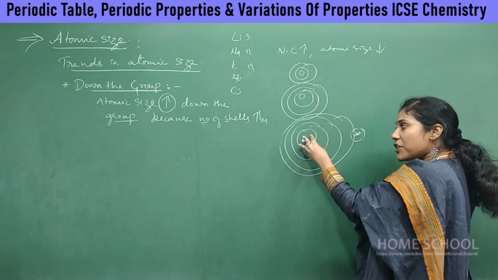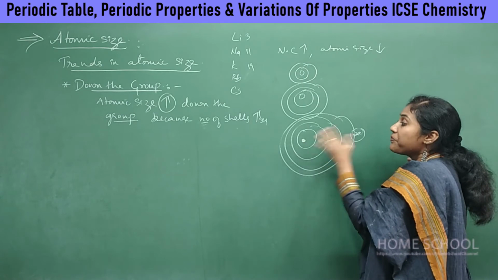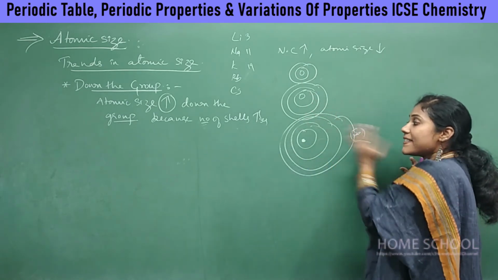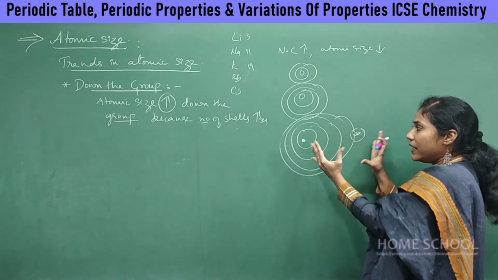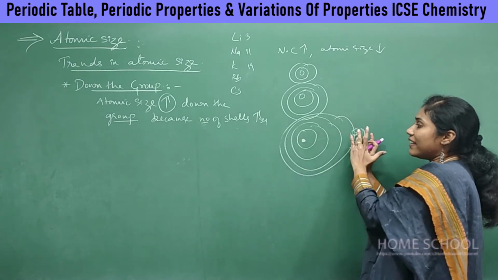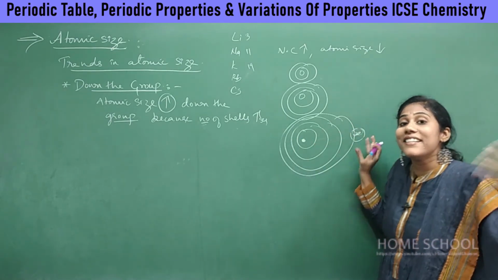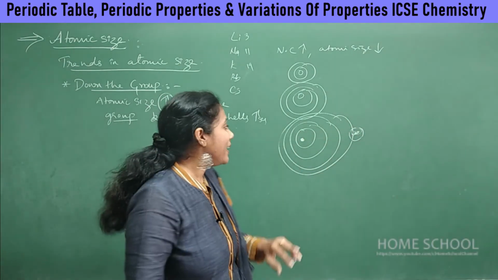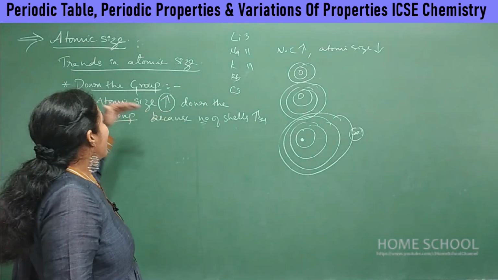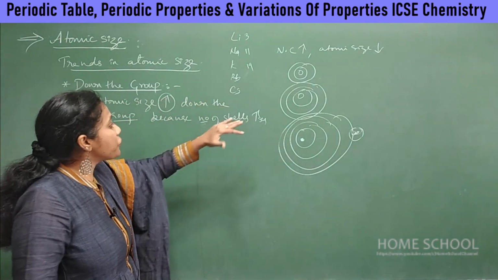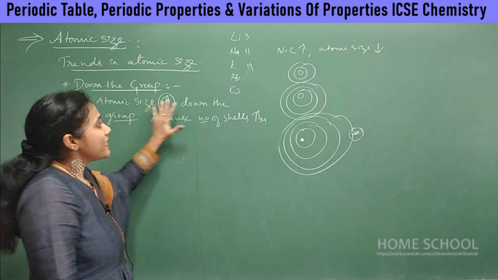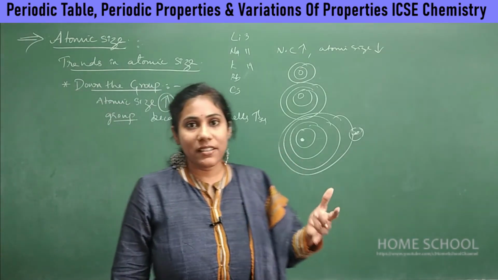Though the nuclear charge is increasing from top to bottom, atomic size will increase, because the actual distance between the nucleus and the last shell is increasing more and more. Okay, so as the number of shells increases, our atomic size will always increase, right?